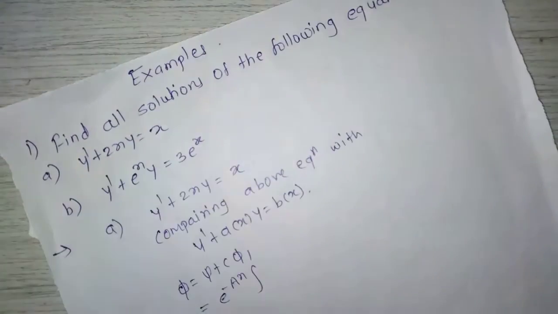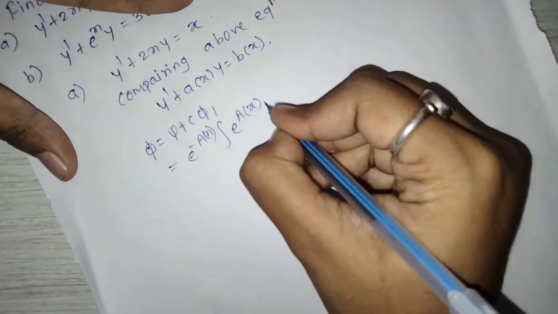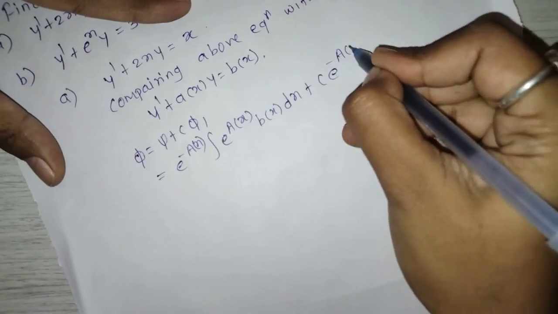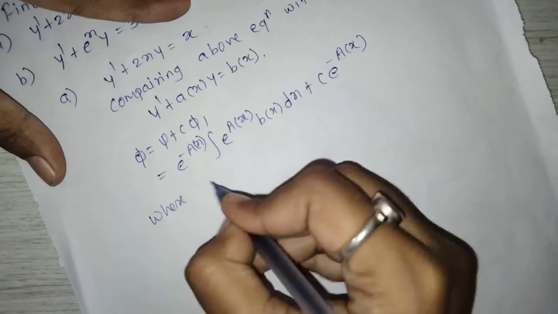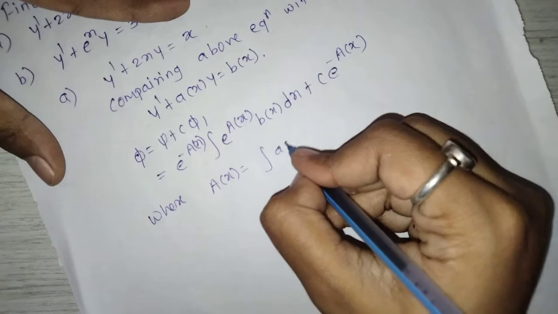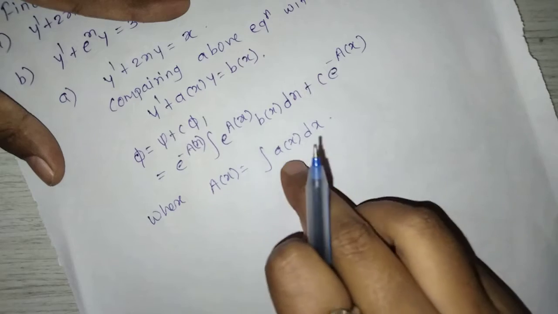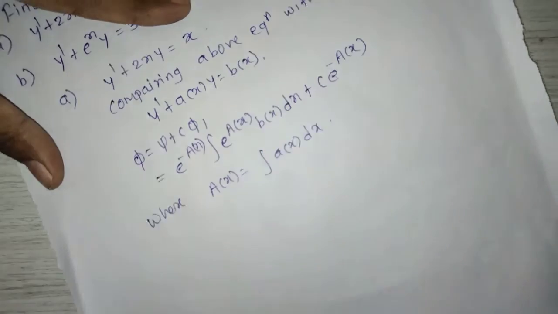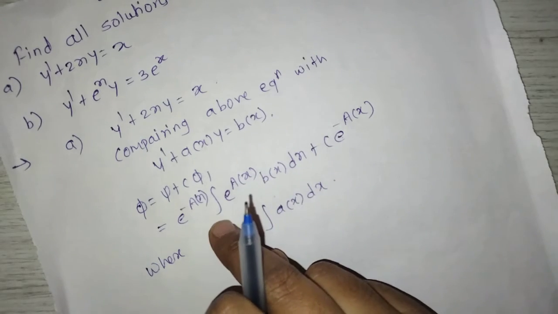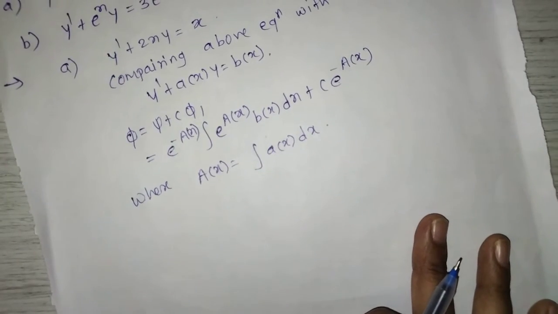Now here limits are not given, that's why we take e raised to a of x b of x dx plus c phi 1, meaning e raised to minus a of x, where a of x is equal to integration. Limits are not given, that's why here we take a of x dx. If limits are given, then we can take integration a of t dt from x naught to x, and here also we can take e raised to a of t b of t dt, with limits x naught to x, meaning whichever limits are given.